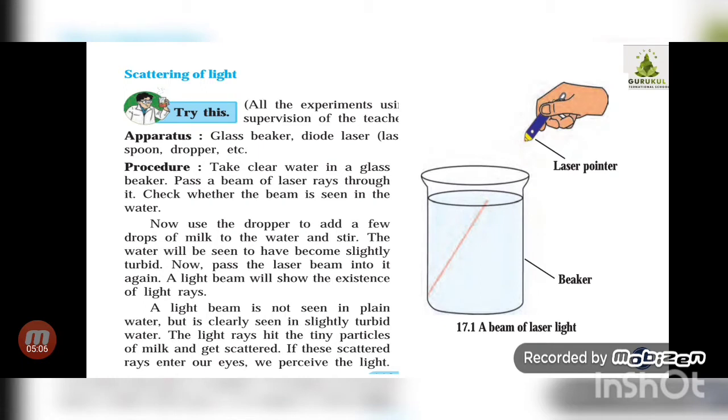We can conclude in a simple way that for light to be visible, the scattering of light is very important. To scatter light, there should be a medium which it has to strike. In the same way as I explained earlier, whenever sunlight enters the Earth's atmosphere, if there are no particles to hit,